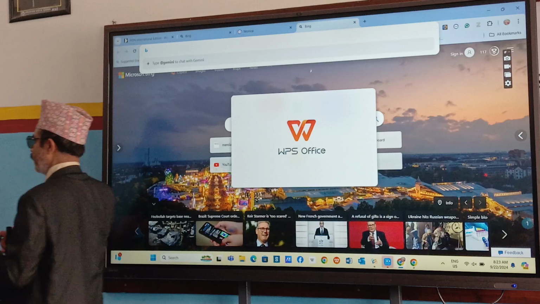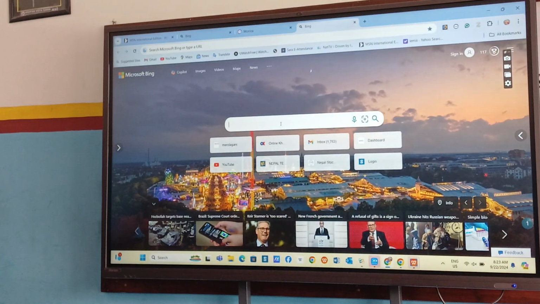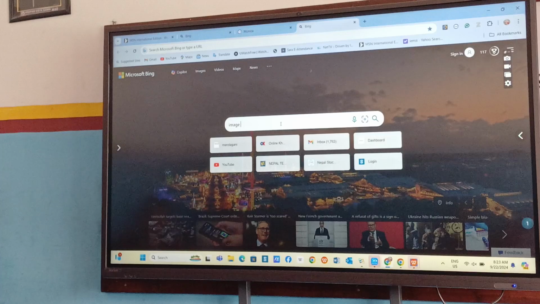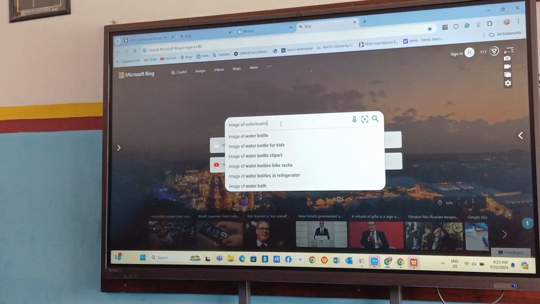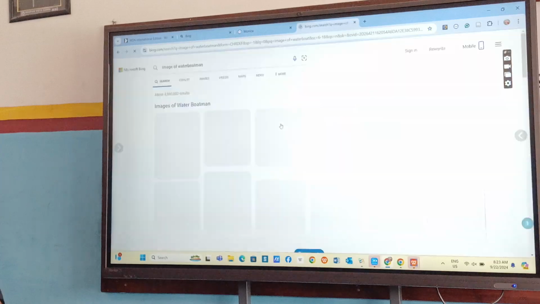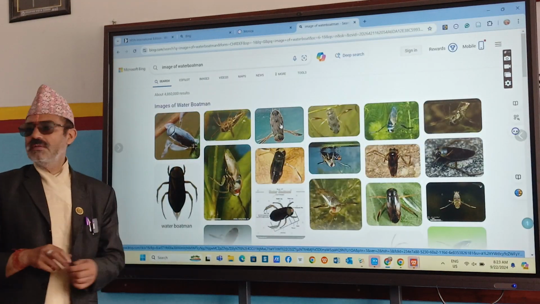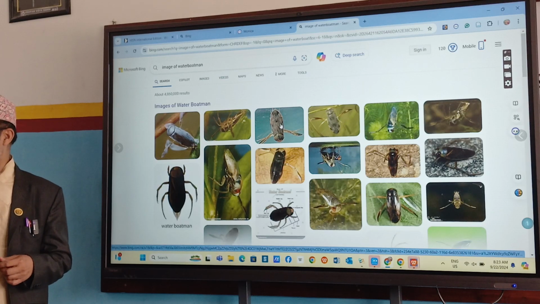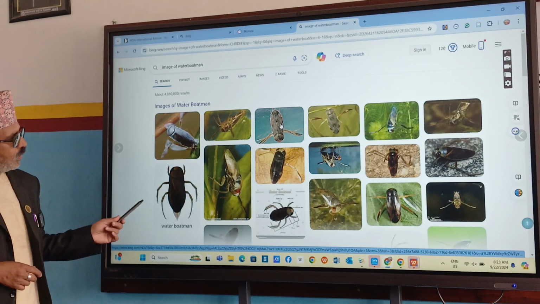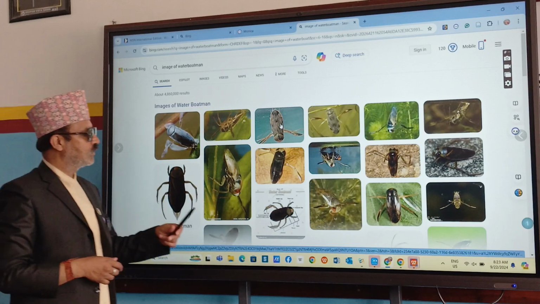These are the structures of the water boatman. It looks like this. It can swim, it can move in that way.